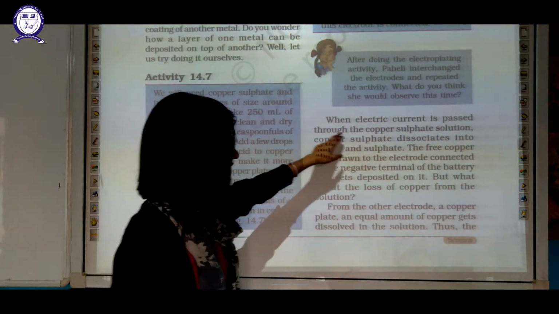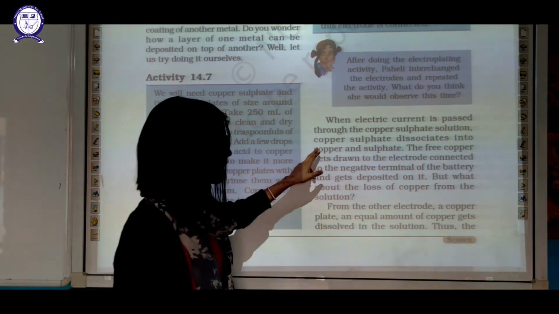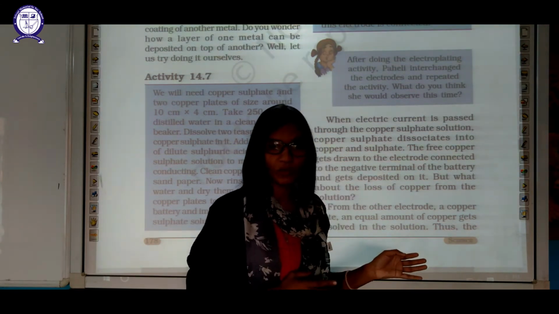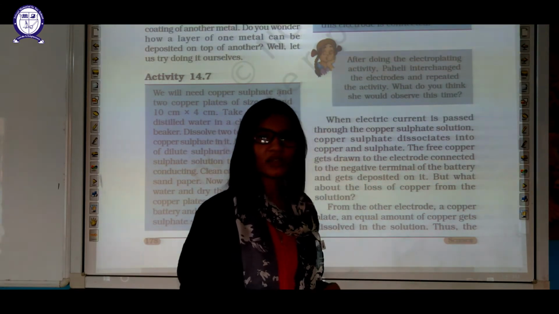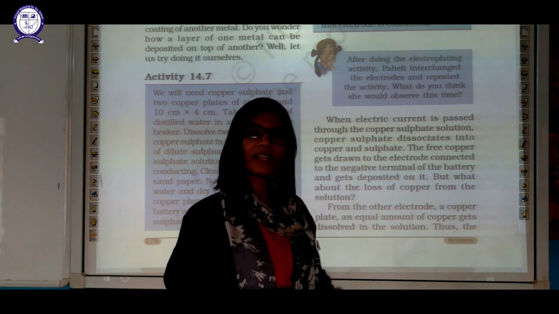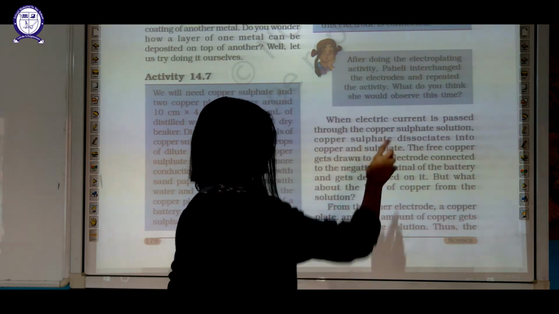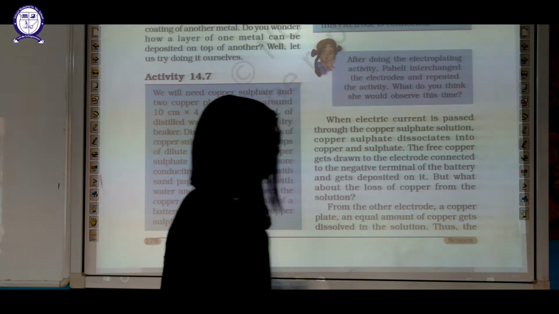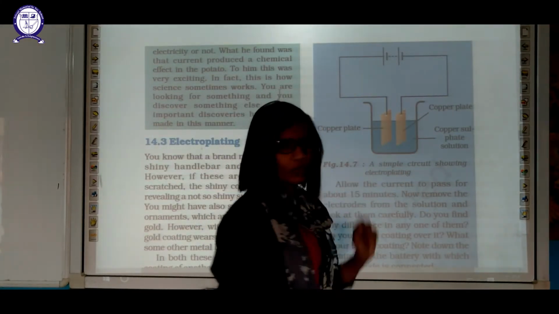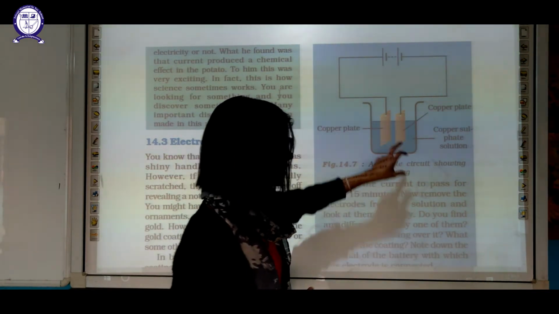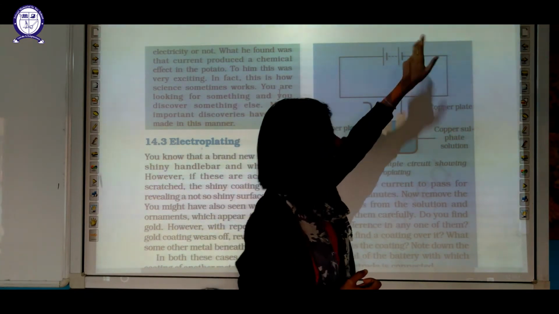When electric current is passed through the copper sulfate solution, the copper sulfate will dissociate into copper and sulfate. This is the electrolysis process, which we have discussed. In the presence of electricity, the electrolyte, which is here copper sulfate, will dissociate into copper and sulfate. The free copper gets drawn to the electrode connected to the negative terminal. Why? The free copper present in the solution will, after a certain time, accumulate on the electrode connected to the negative terminal.